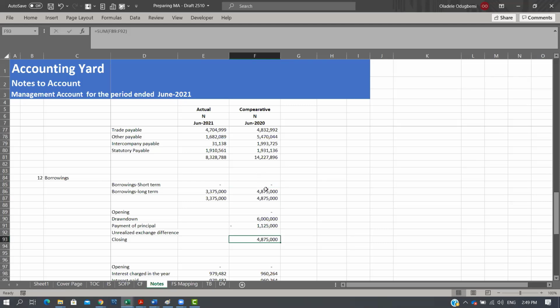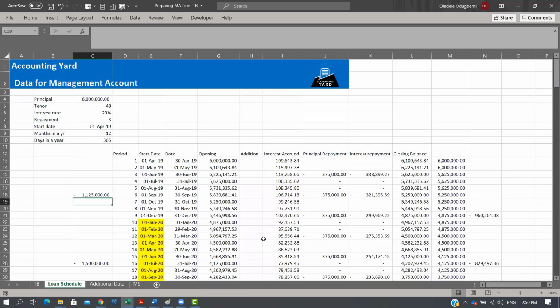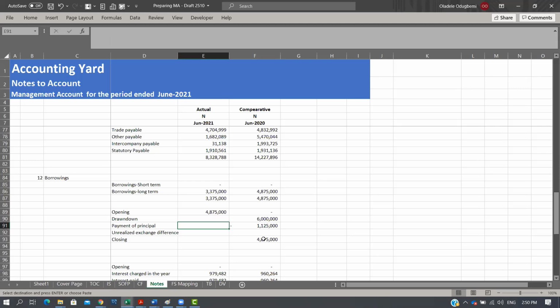The only difference in the last scenario will be your interest accrued, right? So you can break it down to say your short-term borrowing is a combination of your interest accrued and the principal payment portion of the loan that's going to be due within the next 1 year, right? Like we rightly said, our opening is our previous year's closing, right? We don't have any drawdown in 2020. We have a repayment of 1.5. So I put my repayment and I can put my total here. And you can clearly see that my total here equals my total here, which is fine. So I'm done with this element.